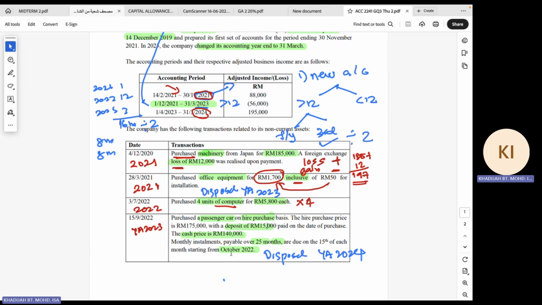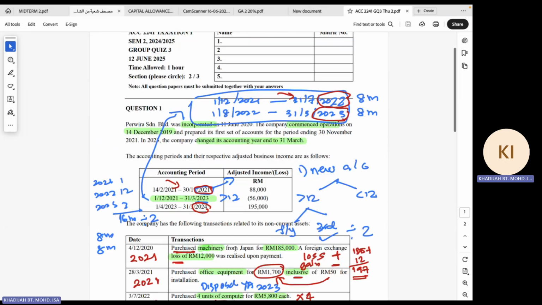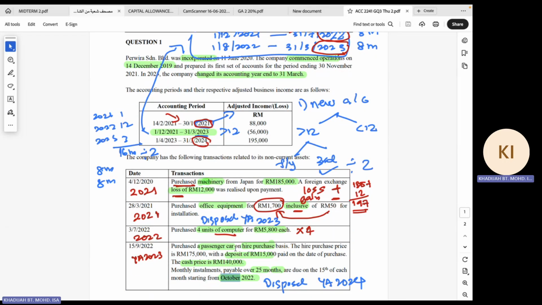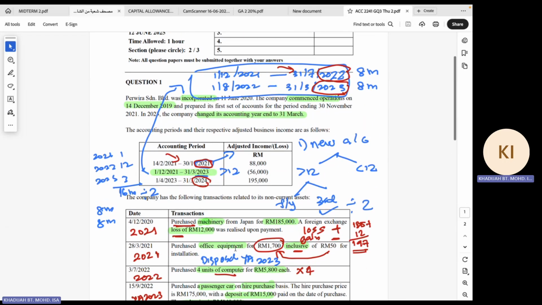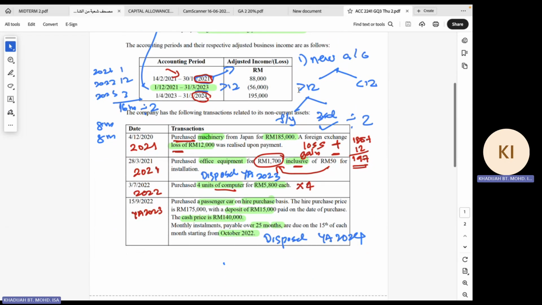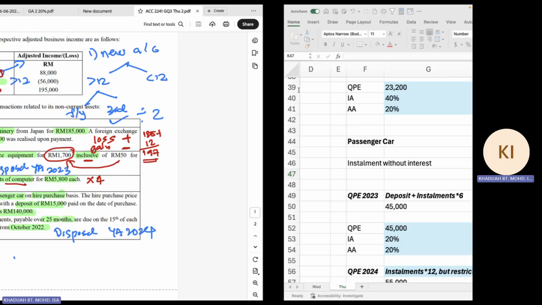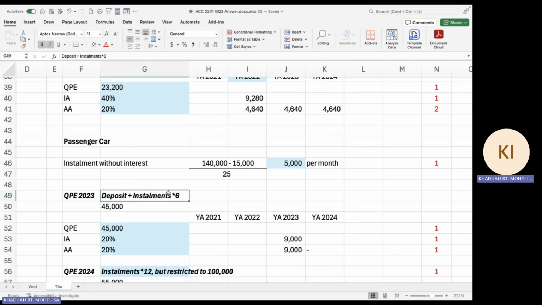Starting from October 2022, and your year end is 31st of March. So now you compute from October 2022: October, November, December, January, February, and March 2023. So there are 6 installments plus the deposit.